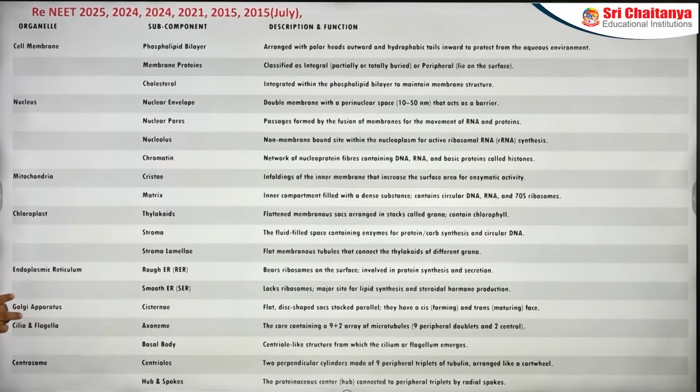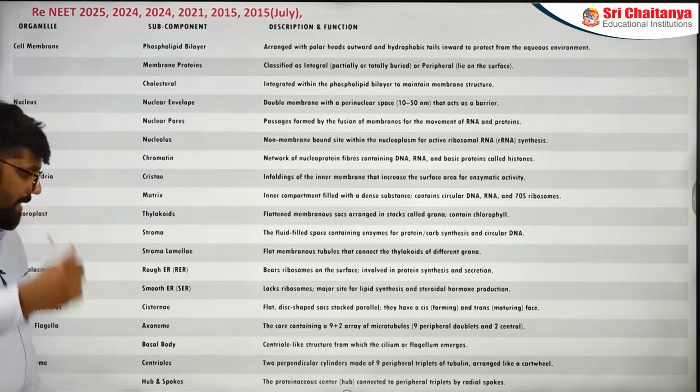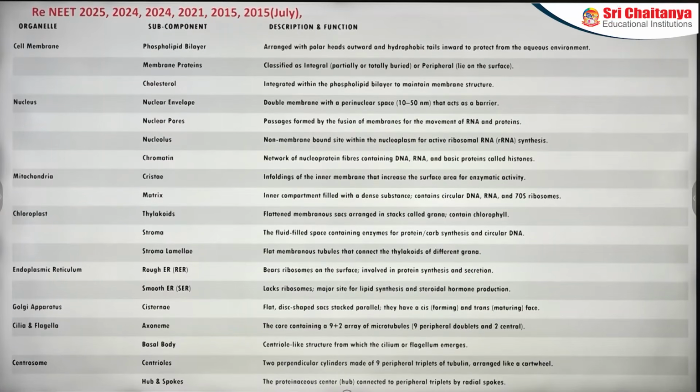Then you have endoplasmic reticulum, in which rough ER and smooth ER are present. Their functions are separately given. When we discuss the NCERT, we'll discuss that particular part. Then you have Golgi apparatus. The word cisternae is given in the Golgi apparatus. They have talked about cisternae, tubules and vesicles also.